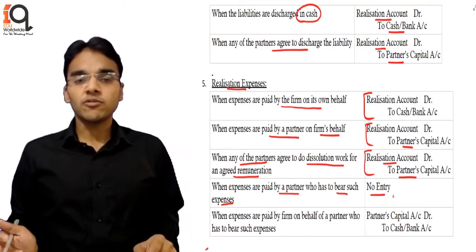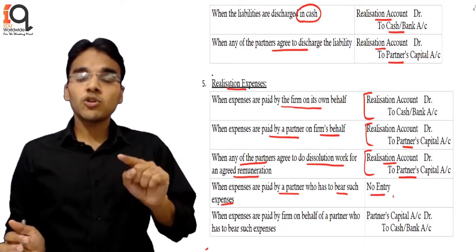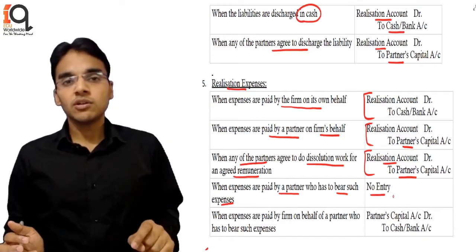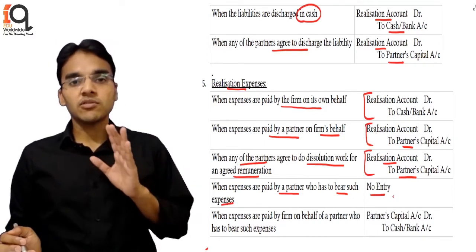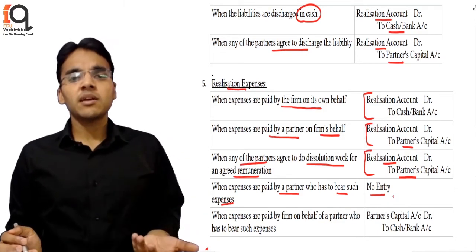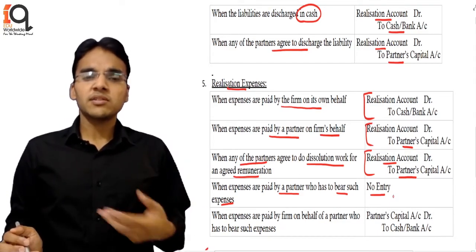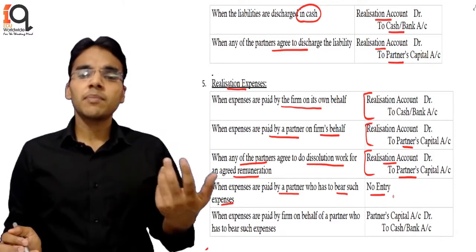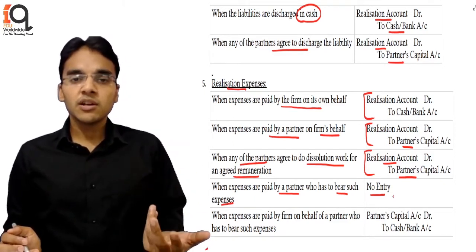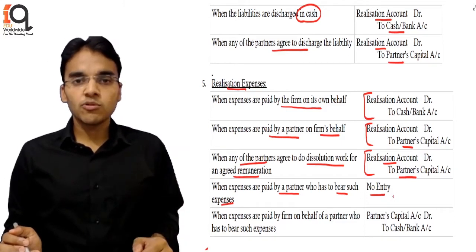Now in that scenario, the firm is going to book a liability of only 15,000 due in favor of the partner. So the entry will be realization to partner capital 15,000. When later on the partner pays the money from his own pocket, let's say 10,000, the firm is not going to put any entry, because that is being paid by the partner and it was his liability. So in that case, there is no entry in the books of the firm.